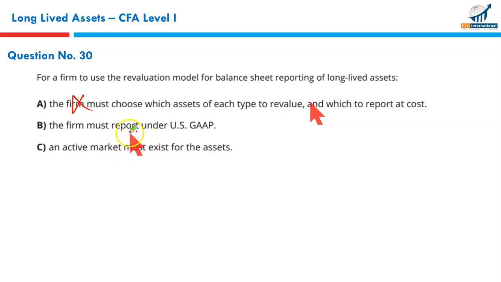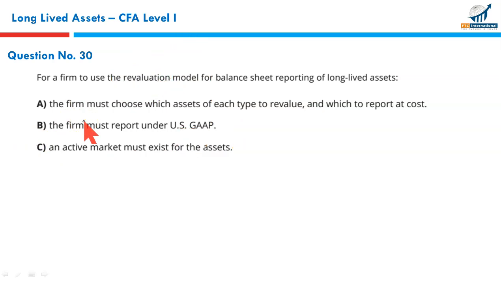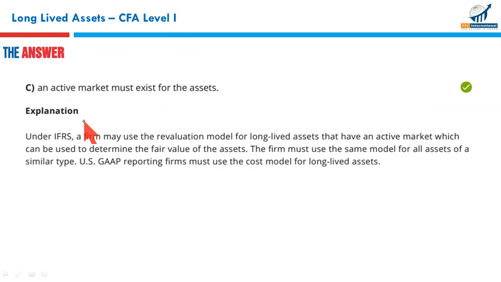A firm must report under the US GAAP. US GAAP does not allow revaluation method. Wrong. US GAAP only allows the cost model. Then of course for revaluation model there must be an active market for the assets so that we can use it to revalue the asset. That is correct. An active market must exist for the assets to be revalued. That makes C to be the correct option.